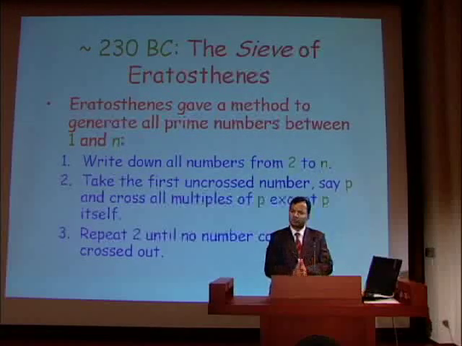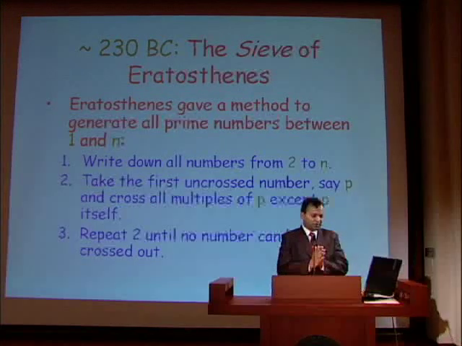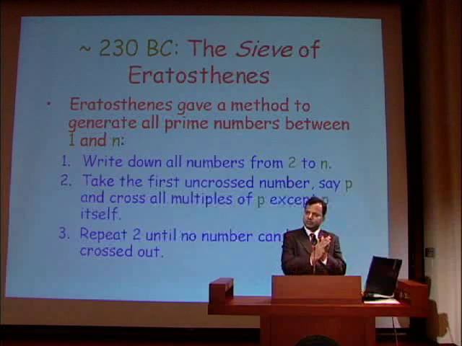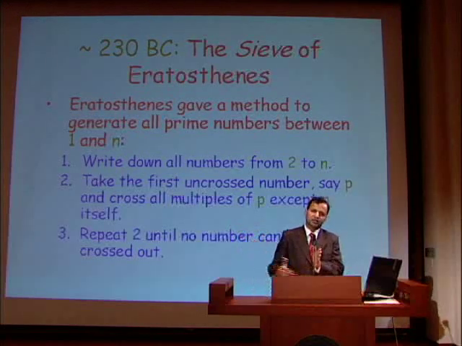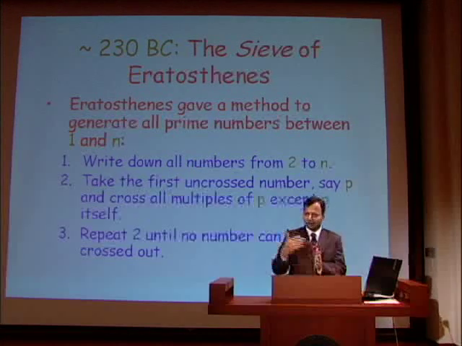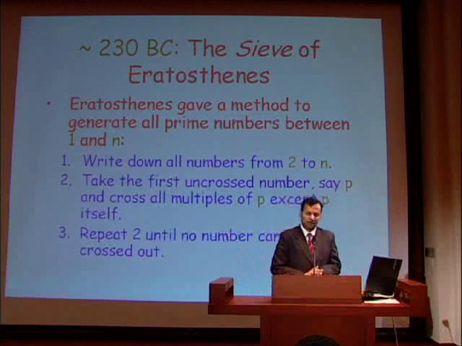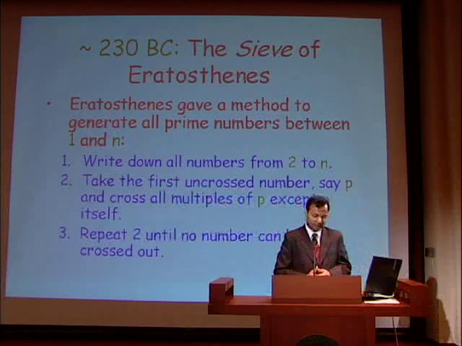And it's an extremely simple method. Write down all numbers from 2 to n, and we'll start crossing them out. So we take the first uncrossed number, say p, and cross all multiples of p except p. And then take the first uncrossed number again, cross out all its multiples, and keep doing it until we cannot cross any other number. Whatever is uncrossed are all primes.